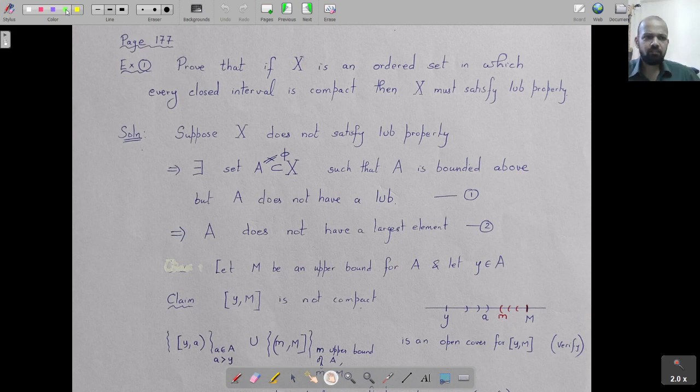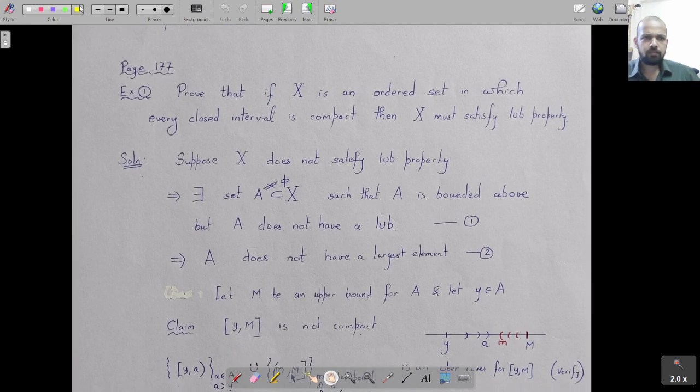Remember, we had proved this particular result, that if X is an ordered set, with the ordered topology of course, that has the least upper bound property, then this implies closed intervals in X are compact.